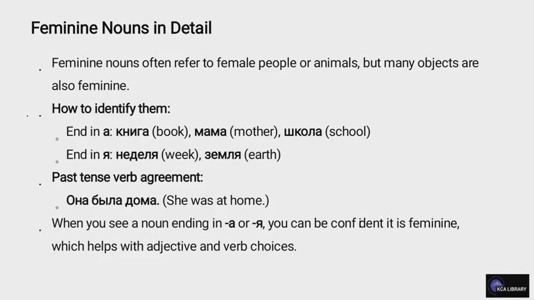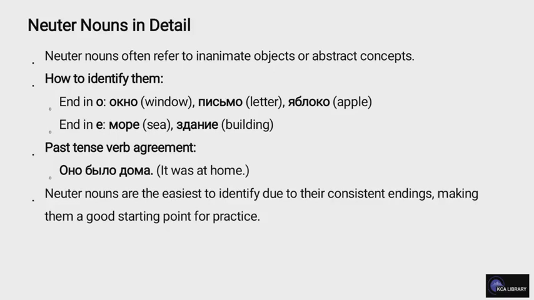When you see a noun ending in A, you can be confident it is feminine, which helps with adjective and verb choices. Neuter nouns in detail. Neuter nouns often refer to inanimate objects or abstract concepts. How to identify them? End in O. Okno, window.